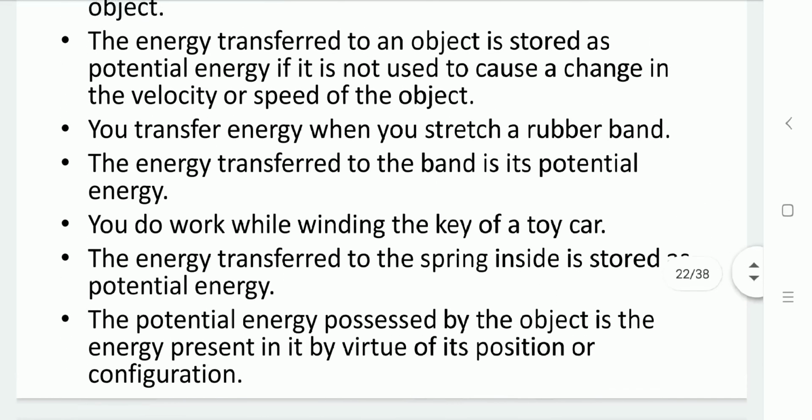So the potential energy possessed by an object is the energy present in it by virtue of the position of that object.